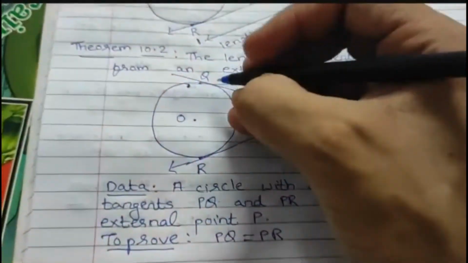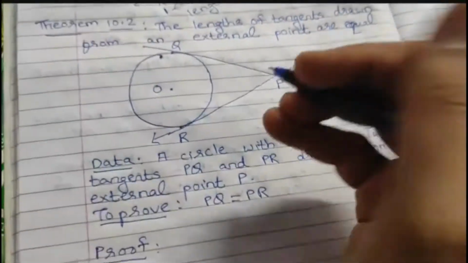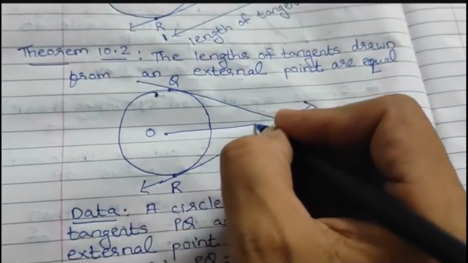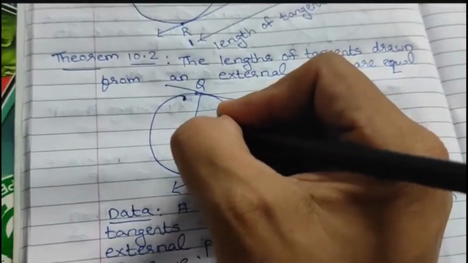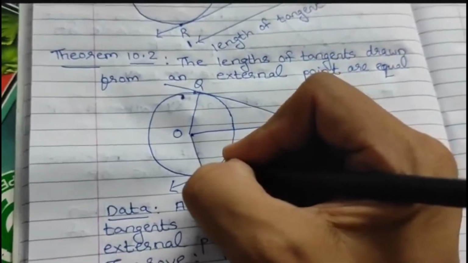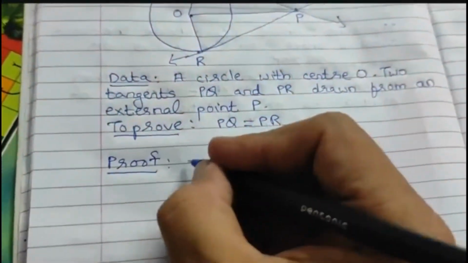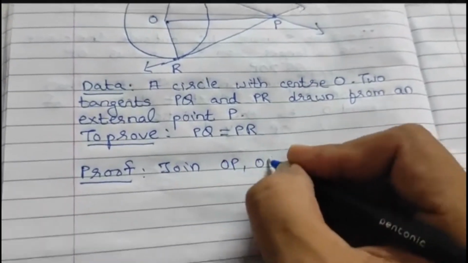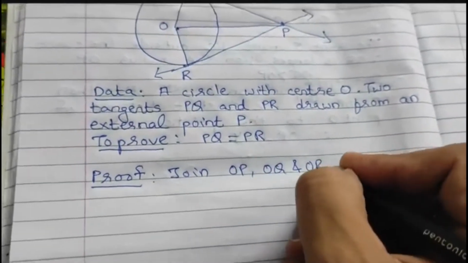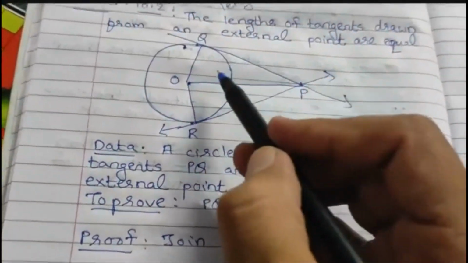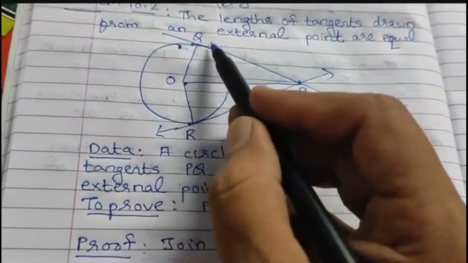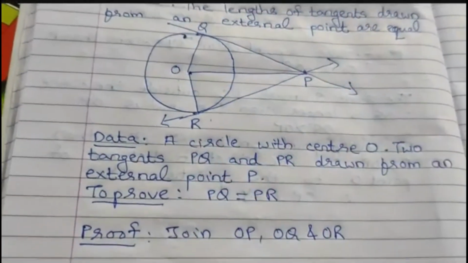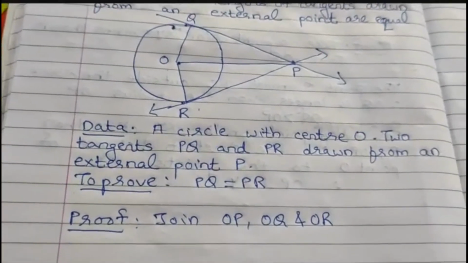Right? So first of all, let me join OP, OQ and OR. So let's join OP, OQ and OR. Now thereafter, look at the two triangles POQ and POR, and let us prove that these two triangles are congruent.